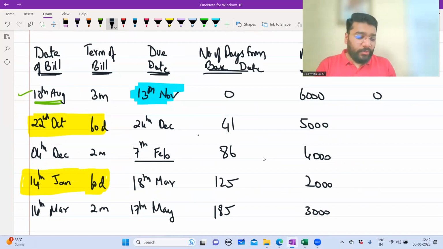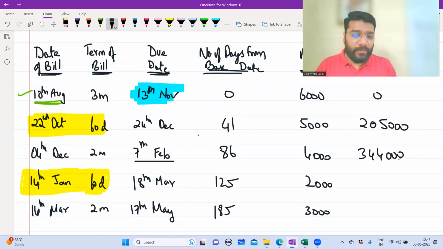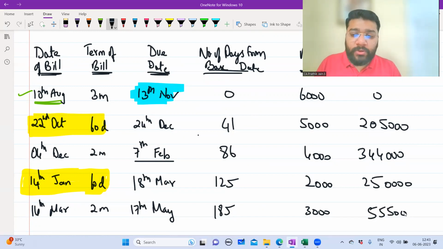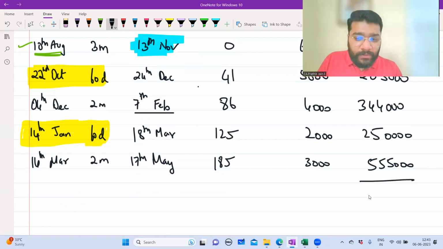So 41 into 5,000 is 2,05,000. 86 into 4,000 is 3,44,000. 125 into 2,000 is 2,50,000. 185 into 3,000 is 5,55,000. Please don't copy, all of you independently calculate. Then the total product is 13,54,000. Same answer, everyone got?